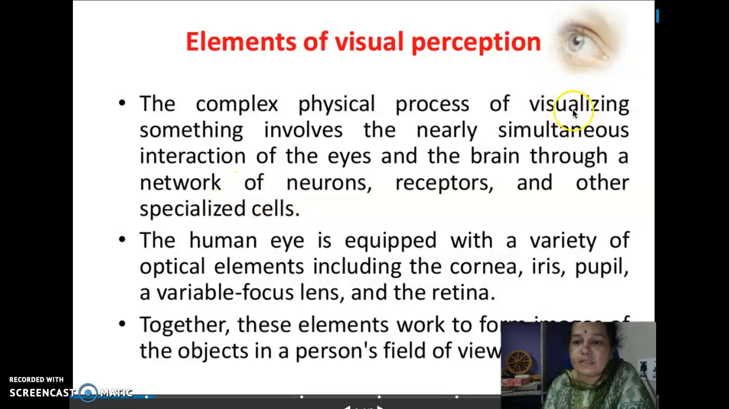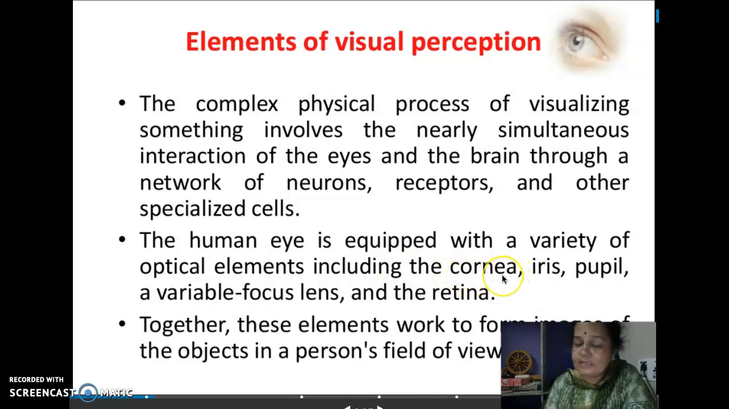If at all visualization has to happen, then there should be interaction between eye and brain, and that interaction is through network of neurons, receptors and other specialized cells. So the human eye is equipped with variety of optical elements including cornea, iris, pupil and lens, variable focus lens and retina. These are the things our eye consists of.